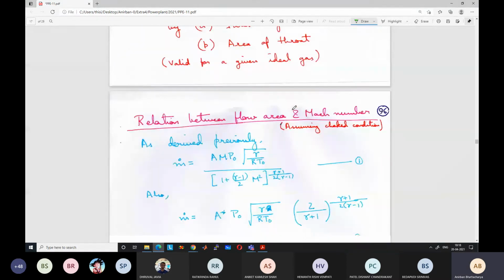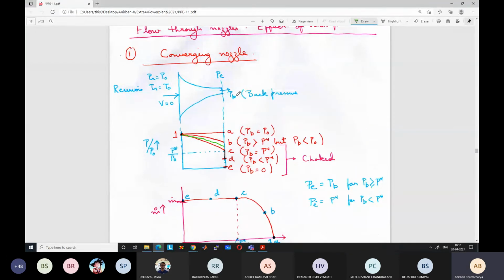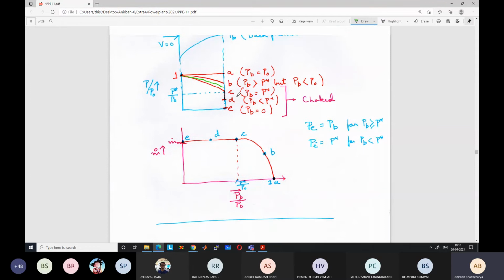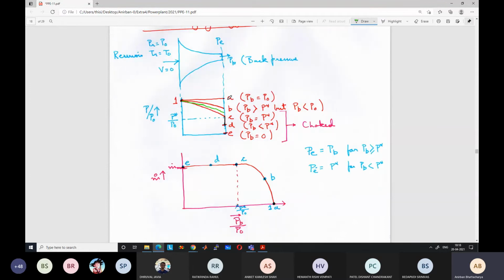your nozzle will become choked. So I keep on decreasing the pressure here, and ultimately I reach a pressure of 0.52 atmospheric pressure, say, equal to the sonic pressure P star. So at that pressure, what will happen? I will reach this C condition, the condition shown by the C line. My back pressure will become equal to P star.